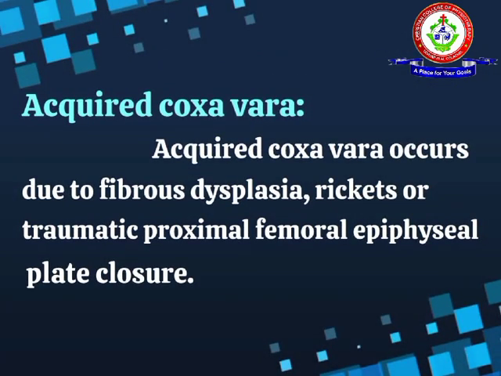Acquired coxa vara. Acquired coxa vara occurs due to fibrous dysplasia, rickets or traumatic proximal femoral epiphyseal closure.